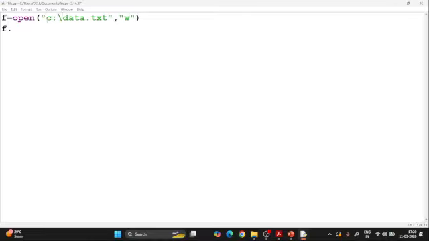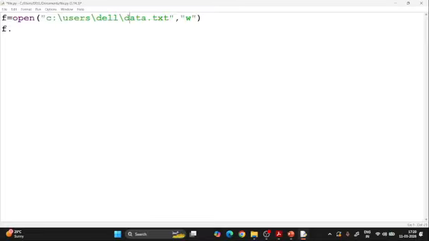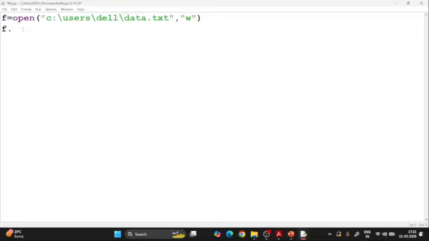So the C drive is in users, I can put it like this, and slash, I say Dell. For example, I say slash, this is a complete path. If you have stored the Python file and this text file in the same folder, then it's okay. But if it is not, then you need to give the particular path, otherwise it will prompt you an error.